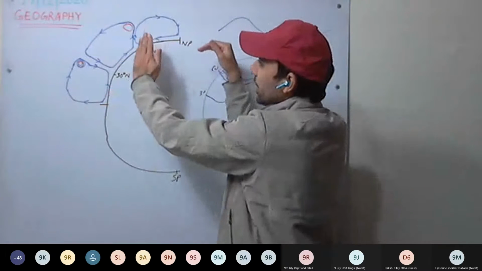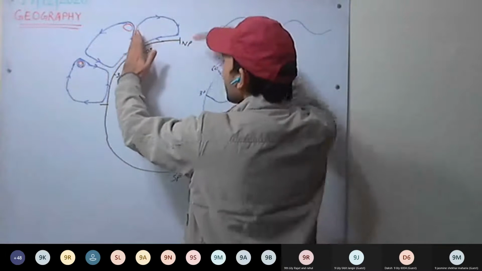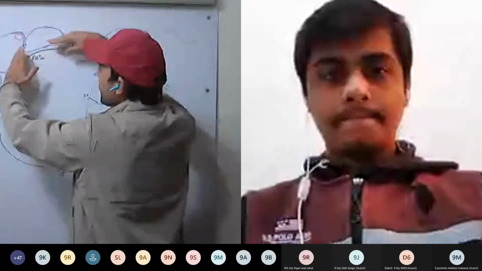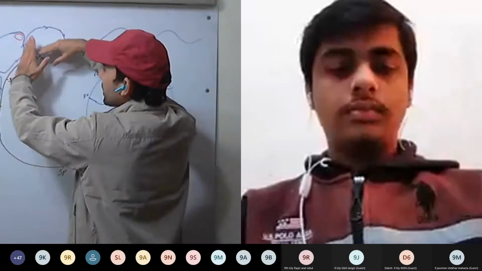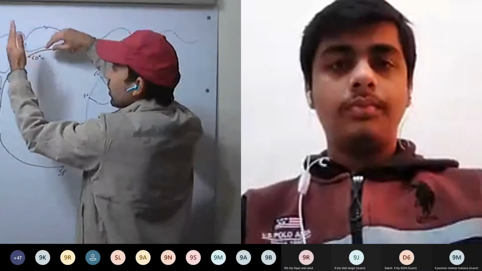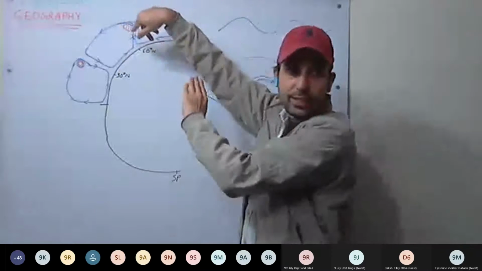These winds are hot and dry, hot and less dense. These are cold and more dense. So a pressure gradient is there, low pressure, high pressure. So pressure gradient is there.